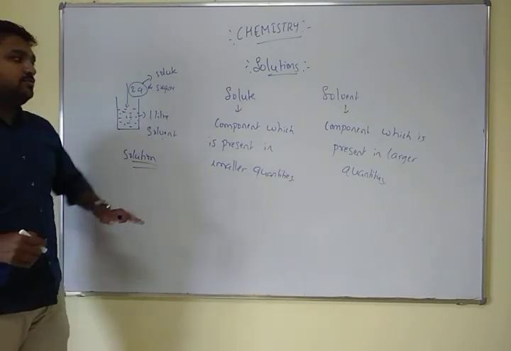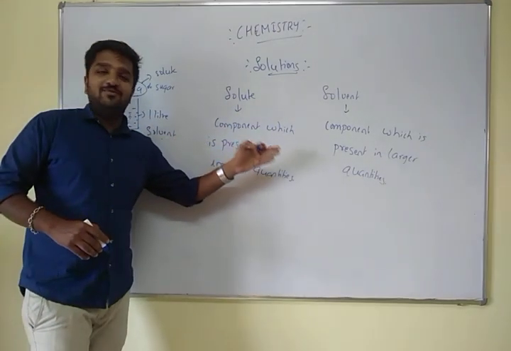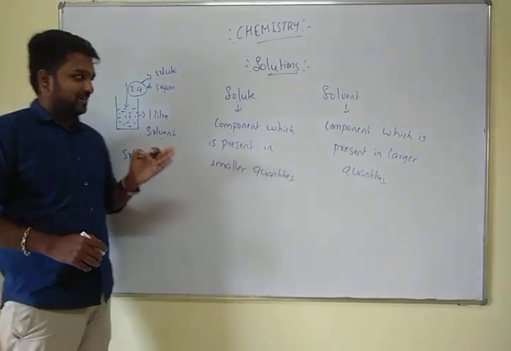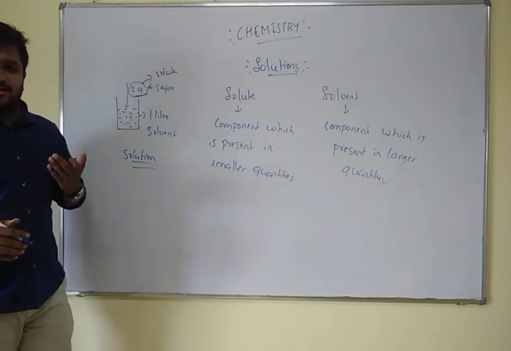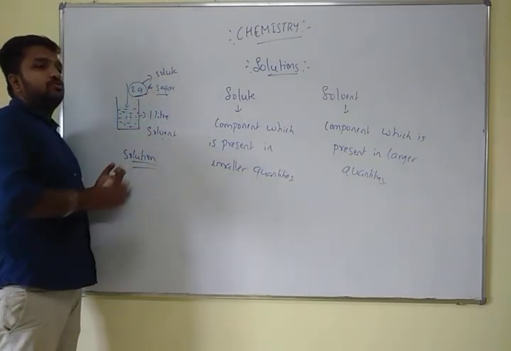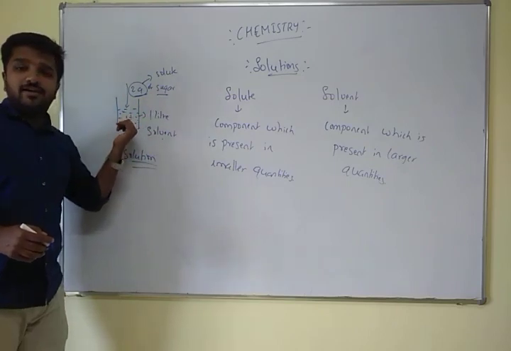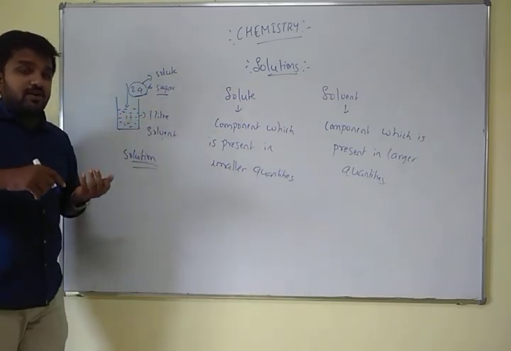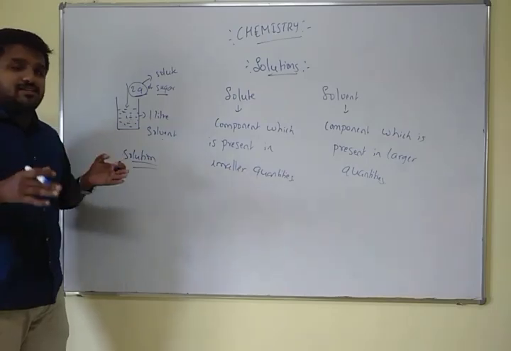So solute is the one present in smaller quantities and solvent is the one present in larger quantities. Usually the solute loses its identity. For example, if you add sugar to 1 liter of water and stir it well, you can't identify the sugar. It loses its identity.